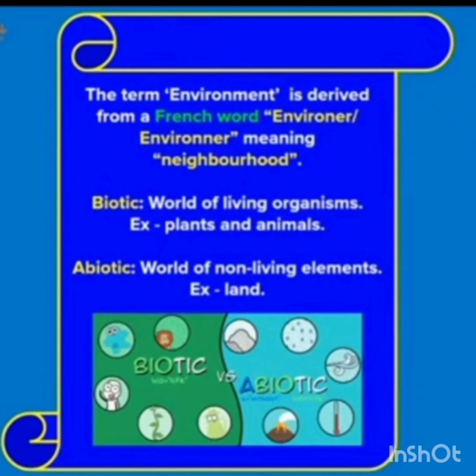From the above conversation, you understand that the place, people, things, and nature that surround any living organism is called environment. It is a combination of natural and human-made phenomena. While the natural environment refers to both biotic and abiotic. Biotic, the word for living organisms, for example plants and animals. Abiotic, the word for non-living elements, for example land.